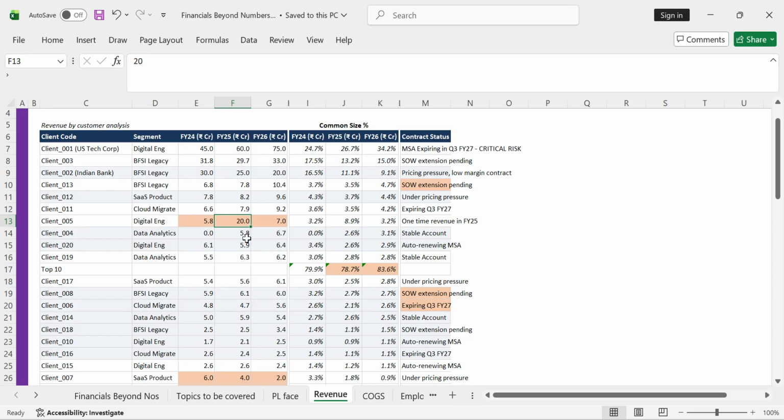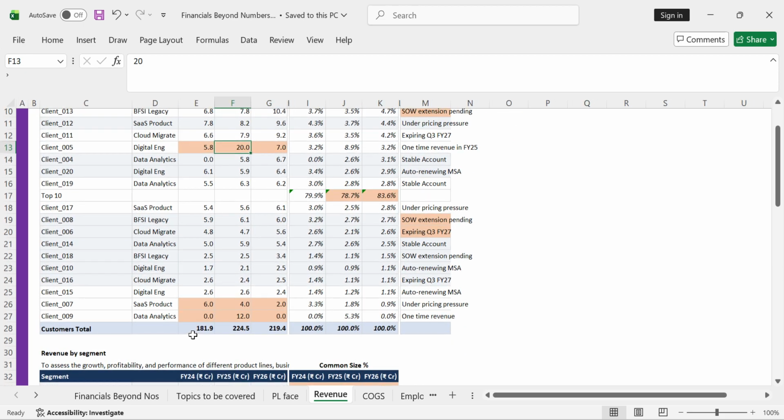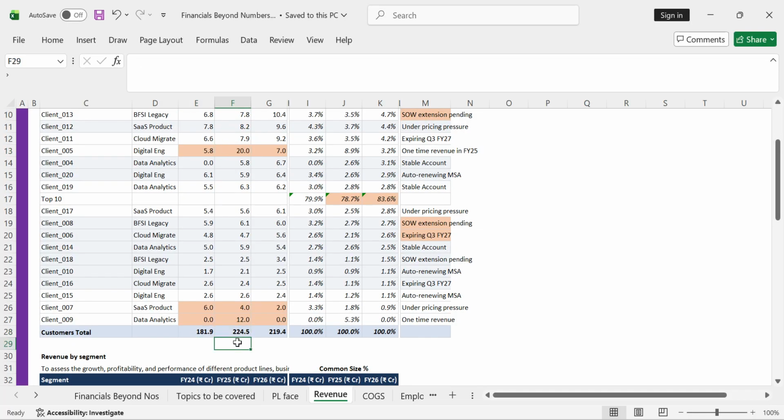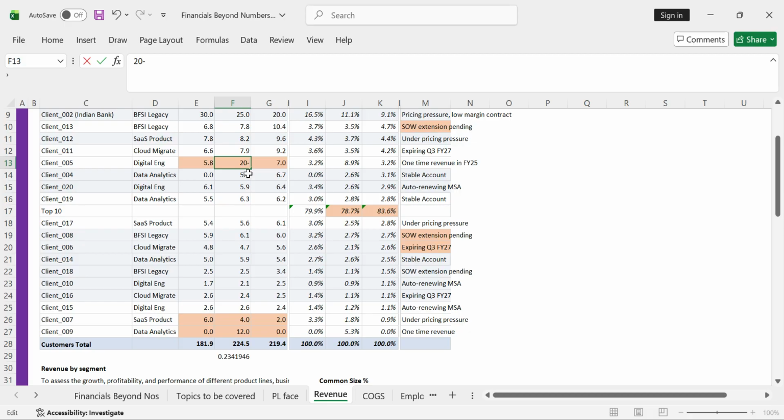Now this 20 million consists of revenue which will not be coming going forward, right? Because it's one-time revenue. So then your 181 to 224 million, what's the increase over here? If we see, the increase is around 23%. This is not an actual increase because a major chunk of this increase consists of one-time revenue. For example, if I remove the one-time revenue, let's say 14 million over here, then the revenue seems in line, 5.8, 6, and 7, and the increase is around 15%. So the staggering increase which we see is just because of this one-time revenue. This is the important aspect which we need to consider over here.